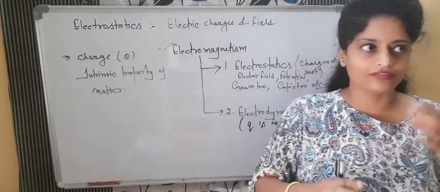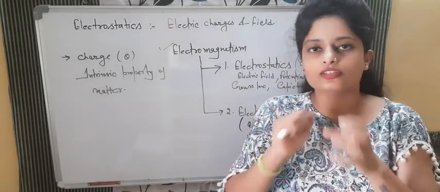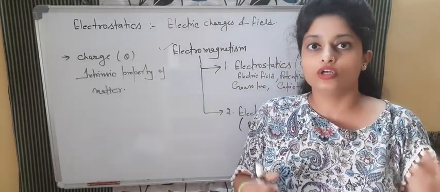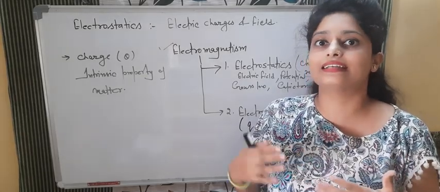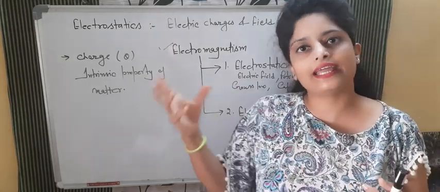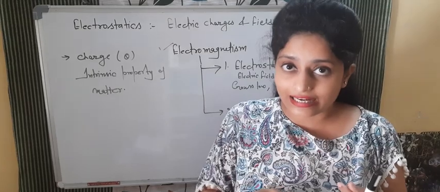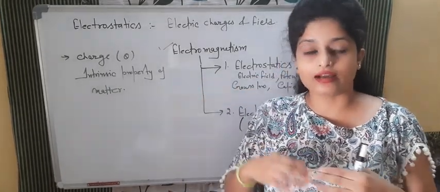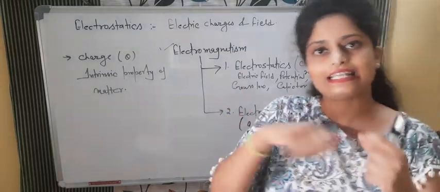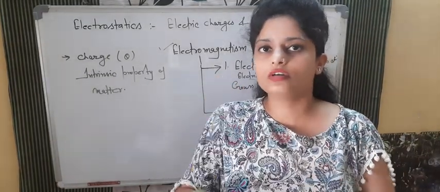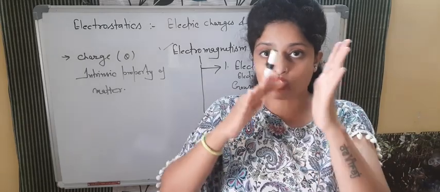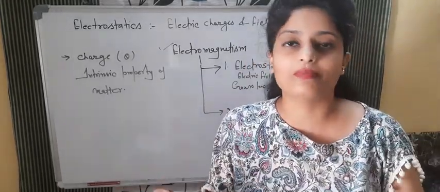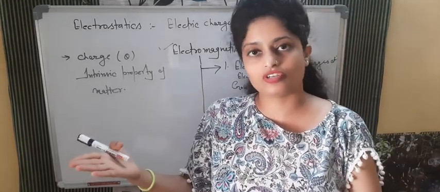When we rub one thing with another, charge gets transferred from one body to another. We will see how that happens. Charge moves from one object to another. For example, when we rub a glass rod with a silk cloth, one gets positively charged and one gets negatively charged. The names positive and negative were given by Benjamin Franklin.